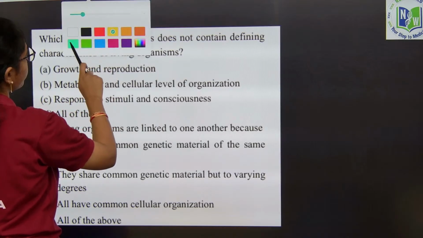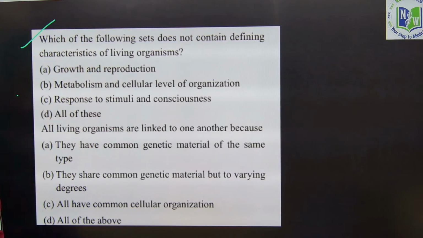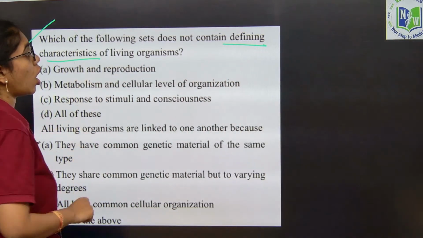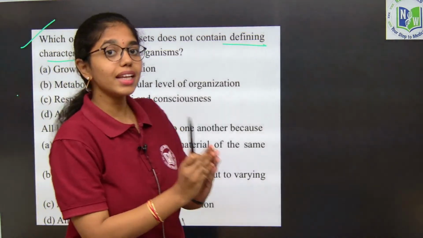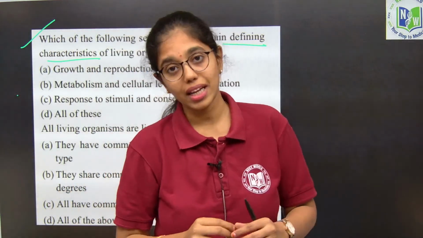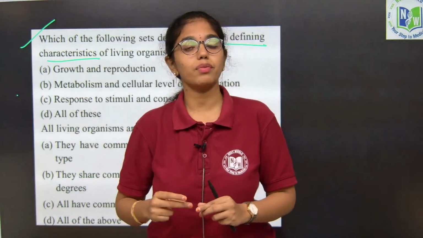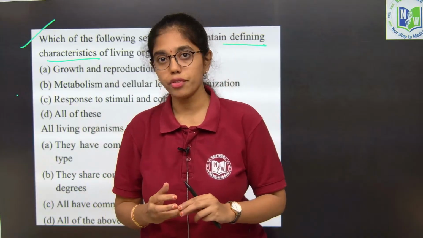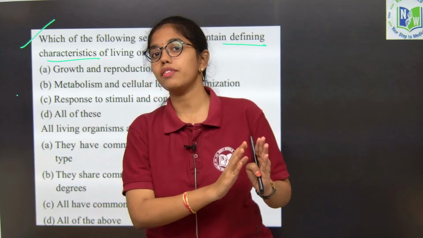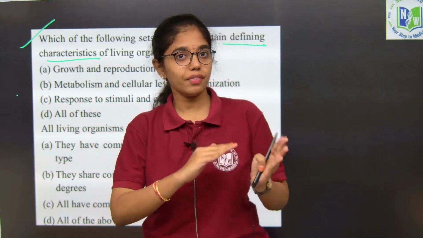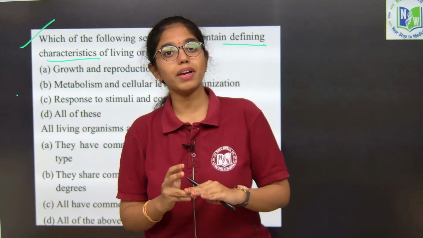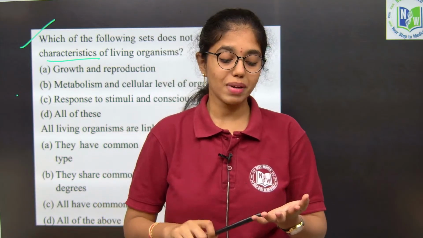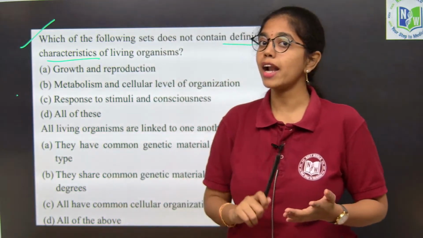First, which of the following sets does not contain defining characteristics of living organisms? In the living world we have two sets, one is characteristic features of living and second is defining features of living. Characteristic features of living include growth and reproduction. They can be seen in living and non-living things, and they might not be observed in all the living organisms. Whereas defining features of the living include metabolism, cellular organization and consciousness.